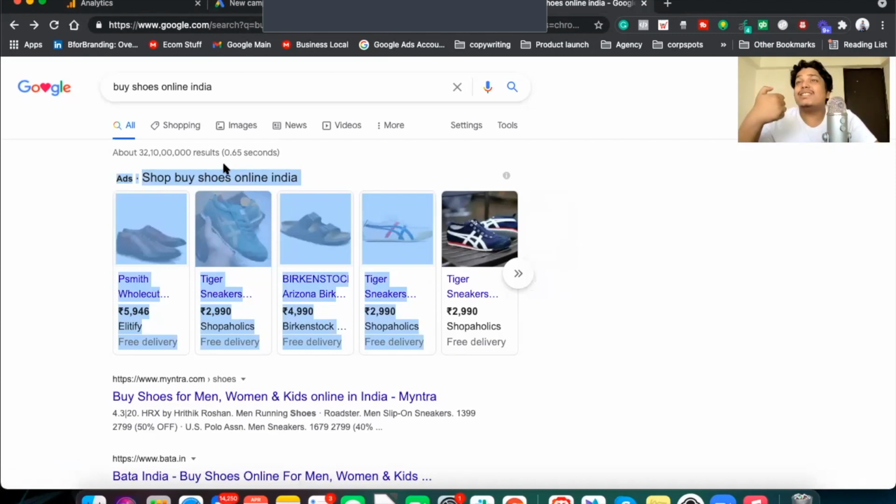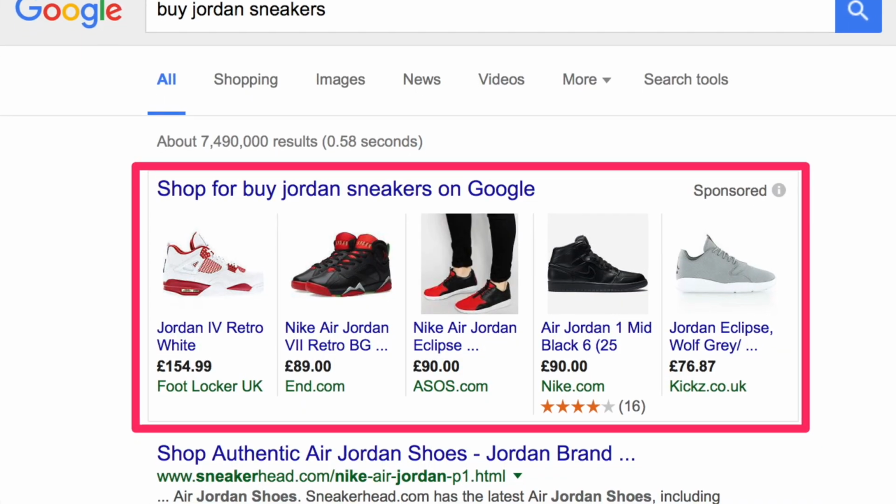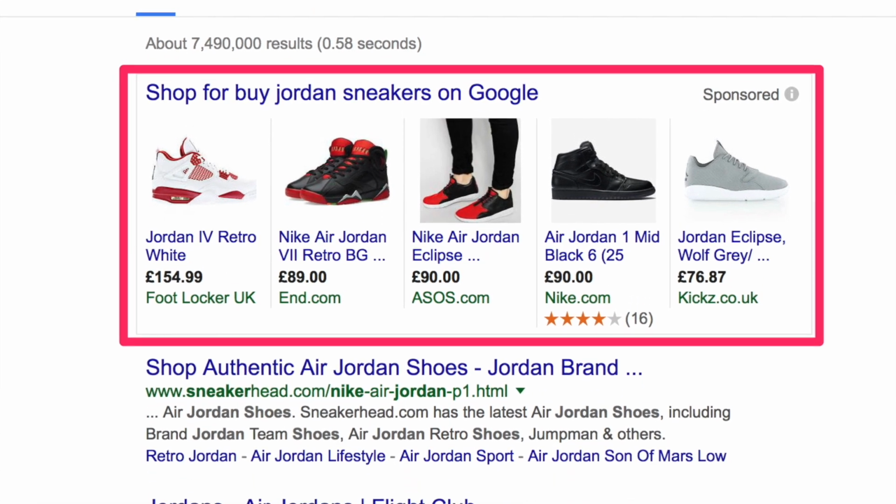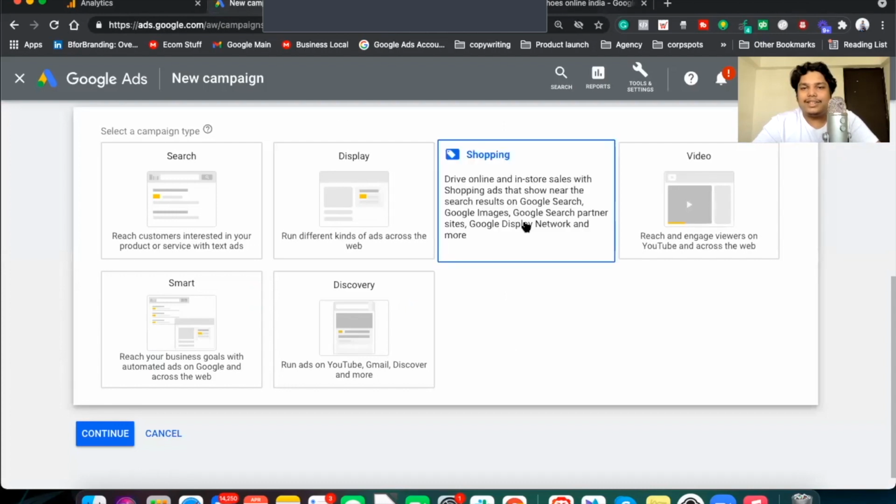When someone searches for something, your ad shows up. That's called a search based ad. When they are searching for some product, your products show up. That's called a shopping based ad. Okay, and you can run that ad too. Here you can see that Google shopping option. For this, you need to have a Google Merchant account.